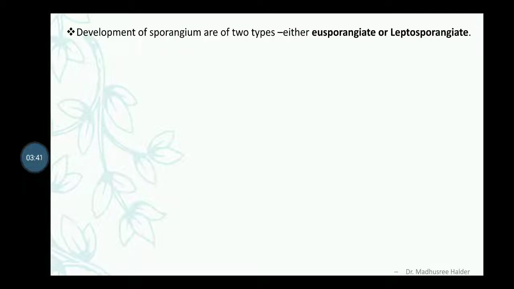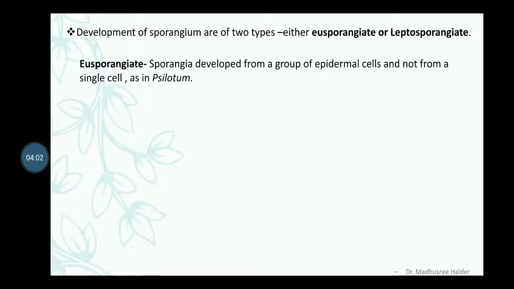Next, the development of sporangium is of two types. Sporangium is actually the structure which bears spores. So here the development of sporangium is of two types: one is called eusporangiate type of development, another one is called leptosporangiate type of development. So what is eusporangiate type of development? Eusporangiate type of development means the sporangia developed from a group of epidermal cells and not from a single cell,